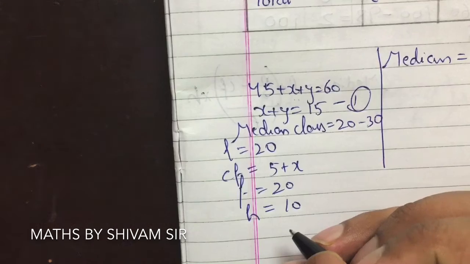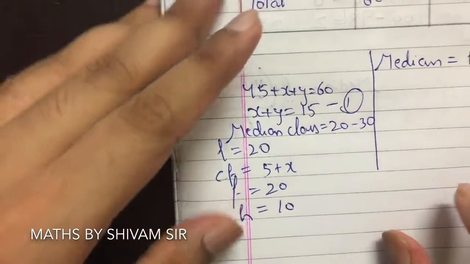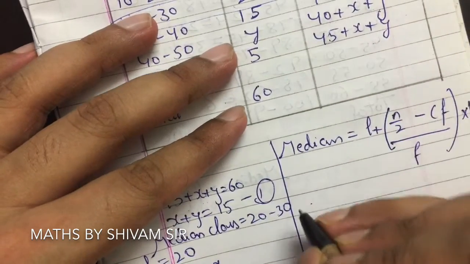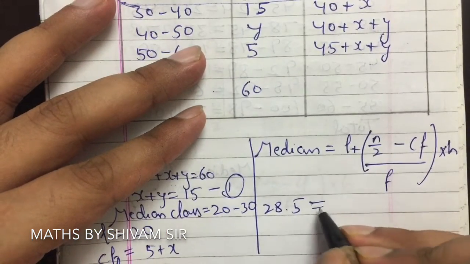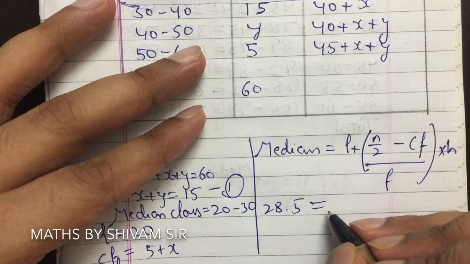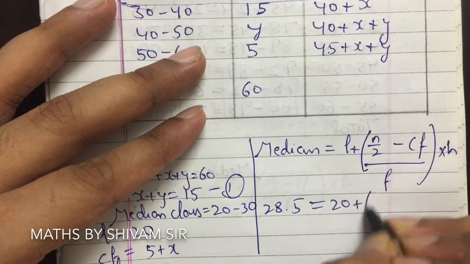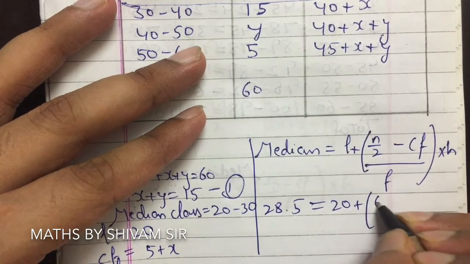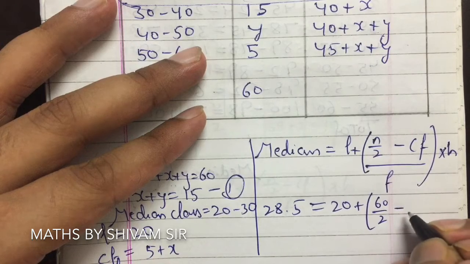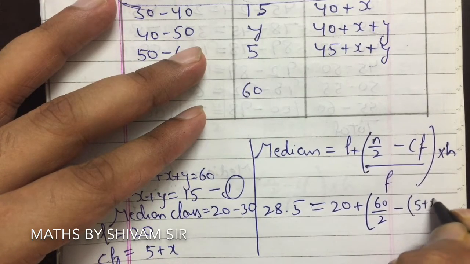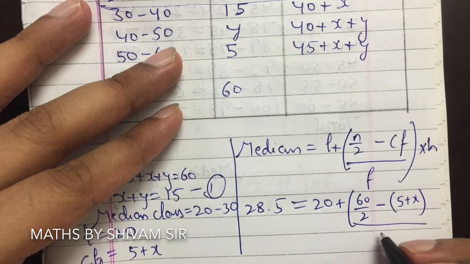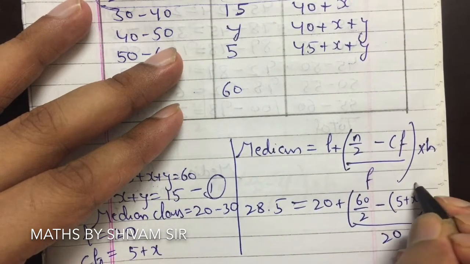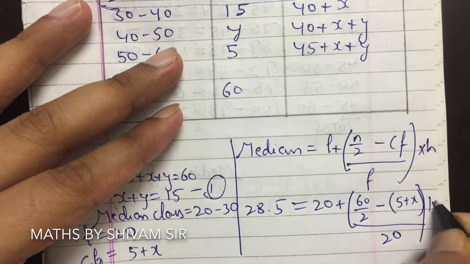So putting the values in the median formula, the median is 28.5. So 28.5 is equal to L, whose value is 20, plus n by 2, which means 60 upon 2, minus CF, which is 5 plus x, upon 20, multiplied by h, whose value is 10.